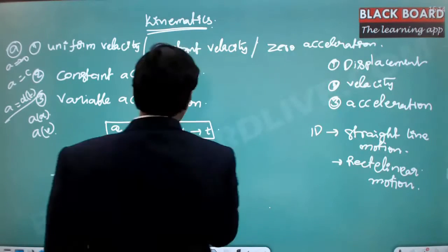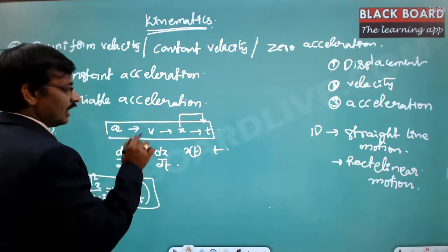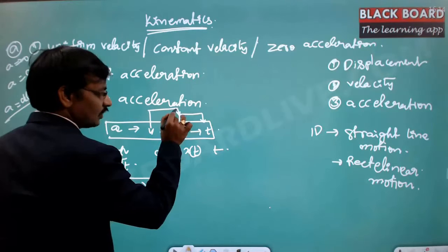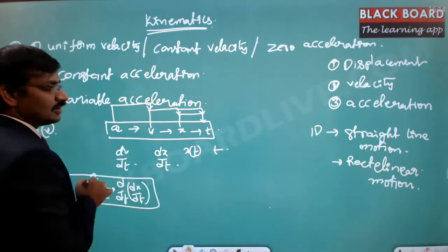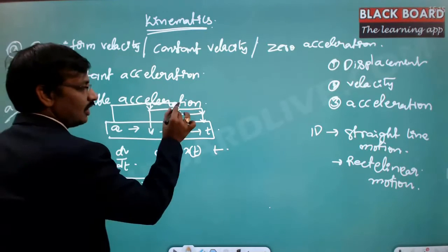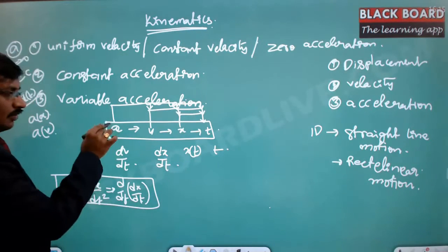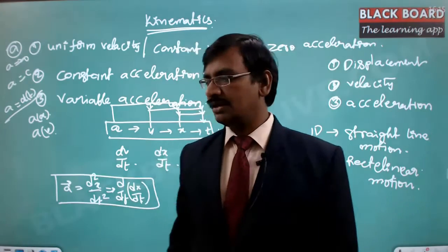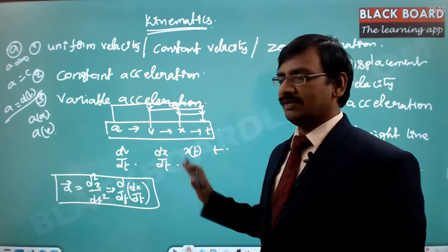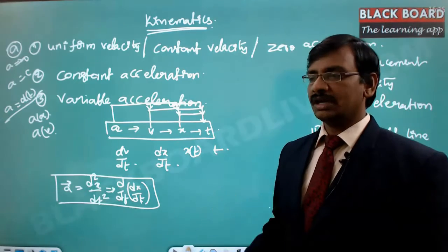Whatever the leftmost variable is, it can be expressed in any of the variables inside. This is the complex level that we can think of when dealing with kinematics.